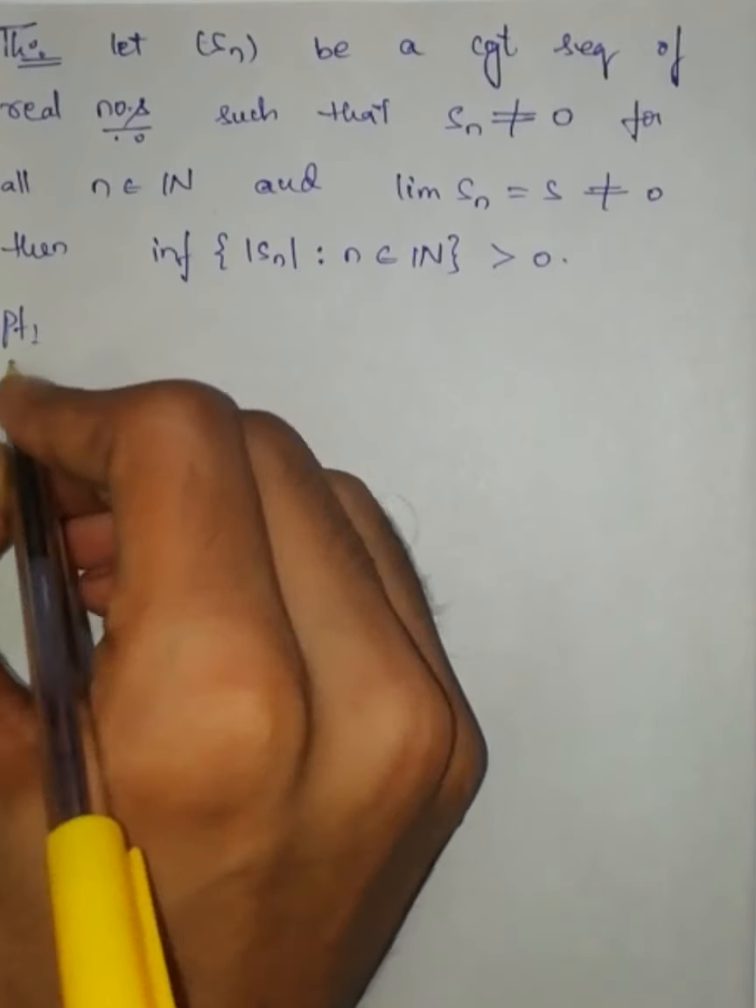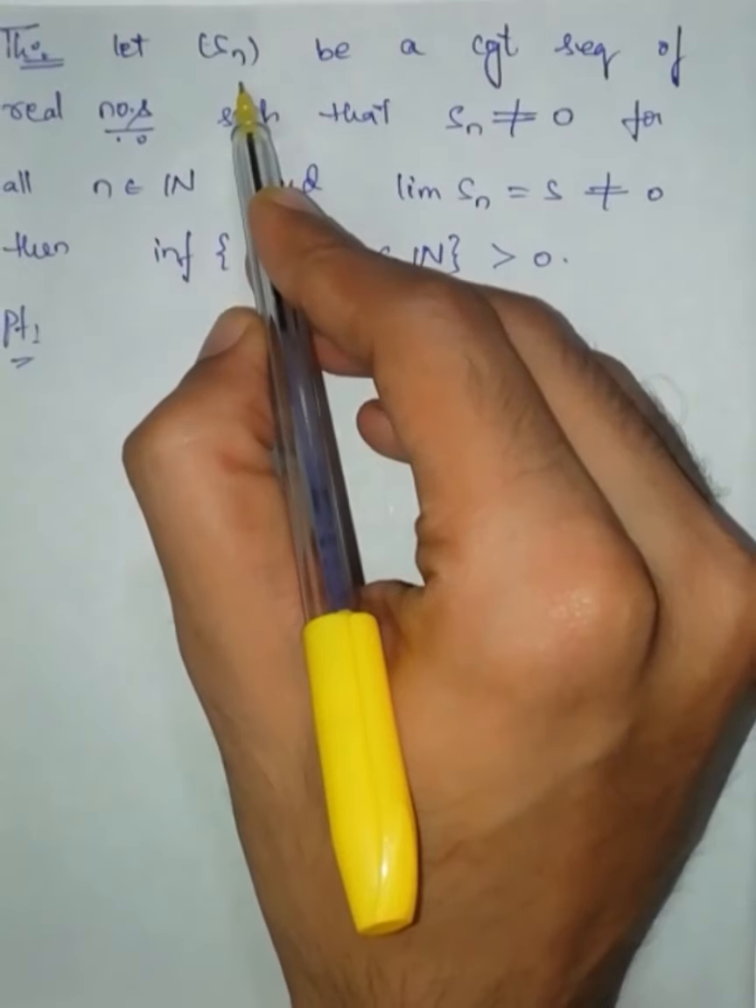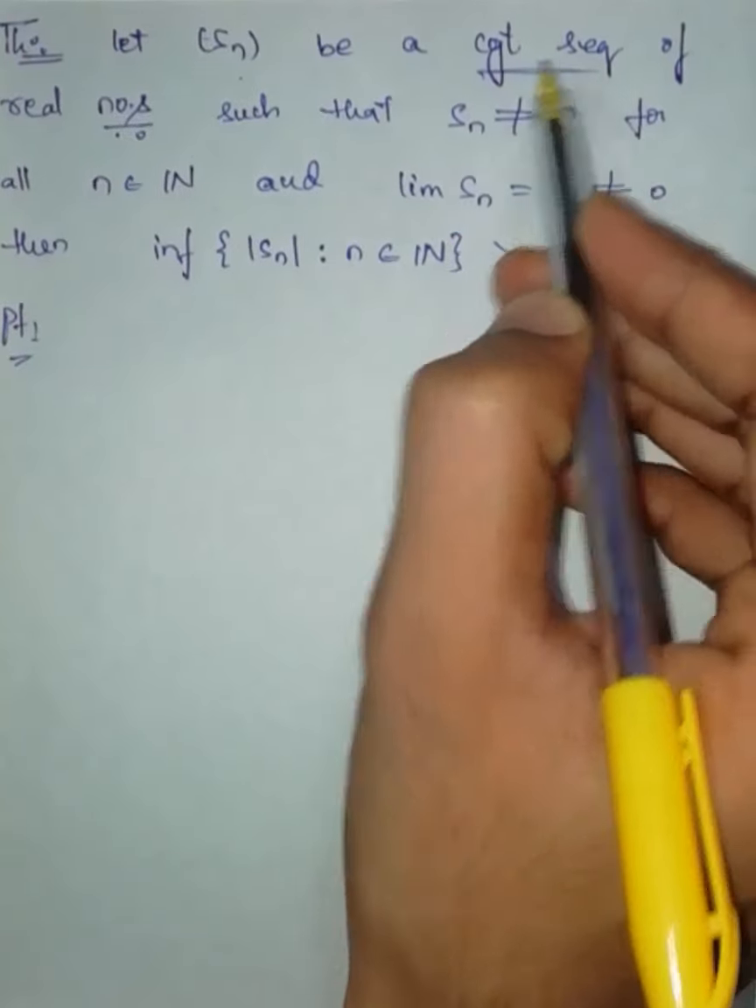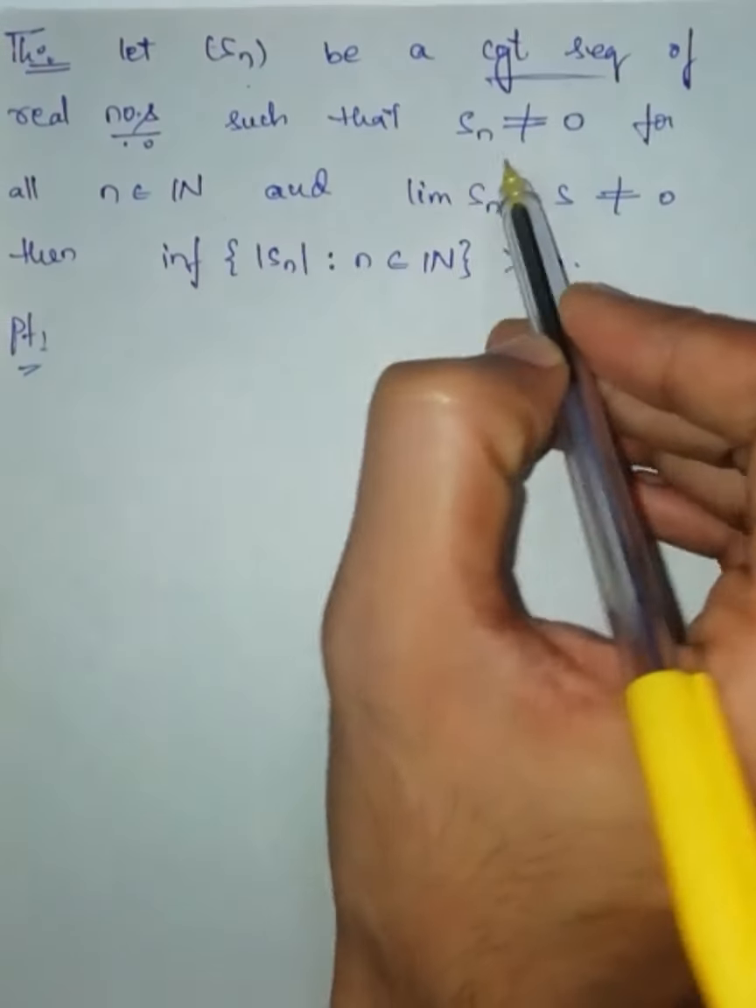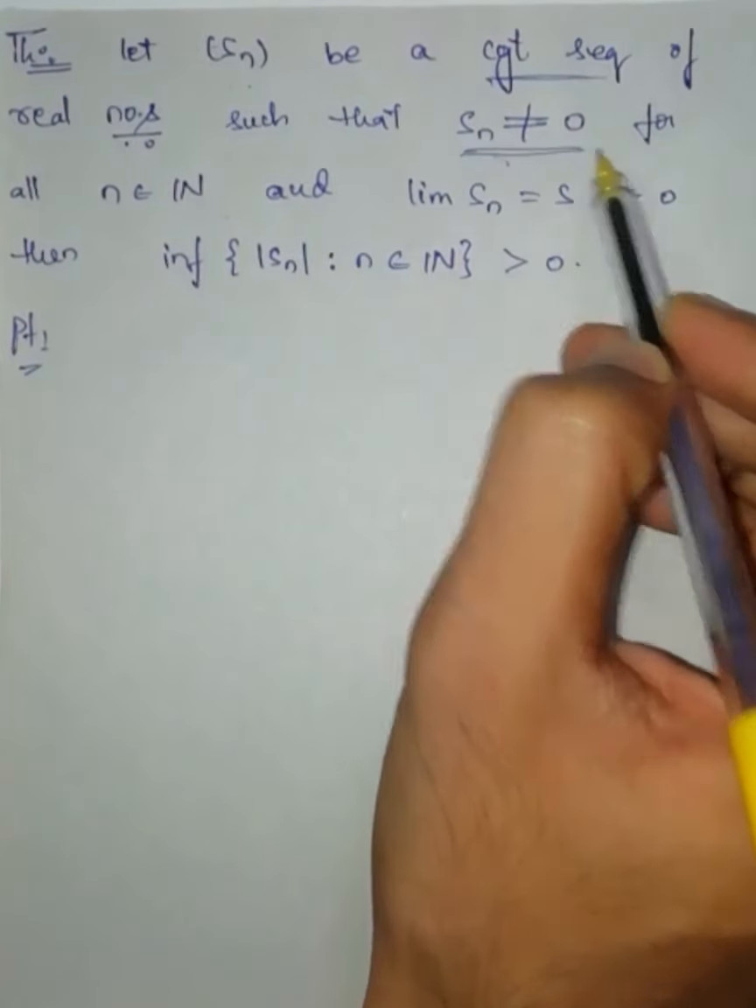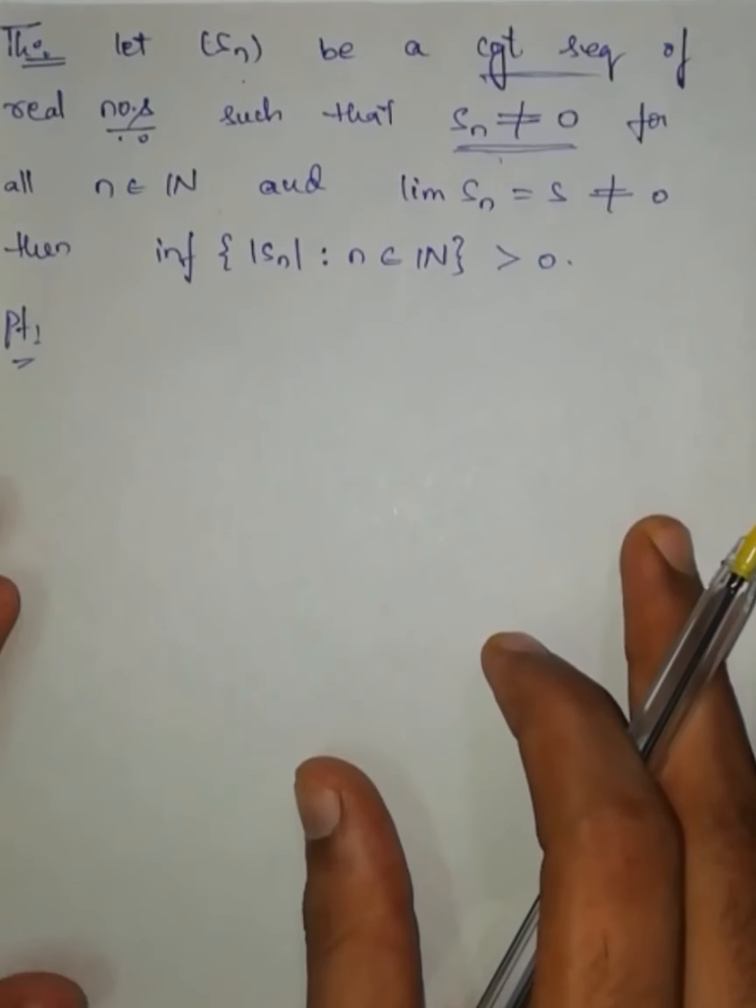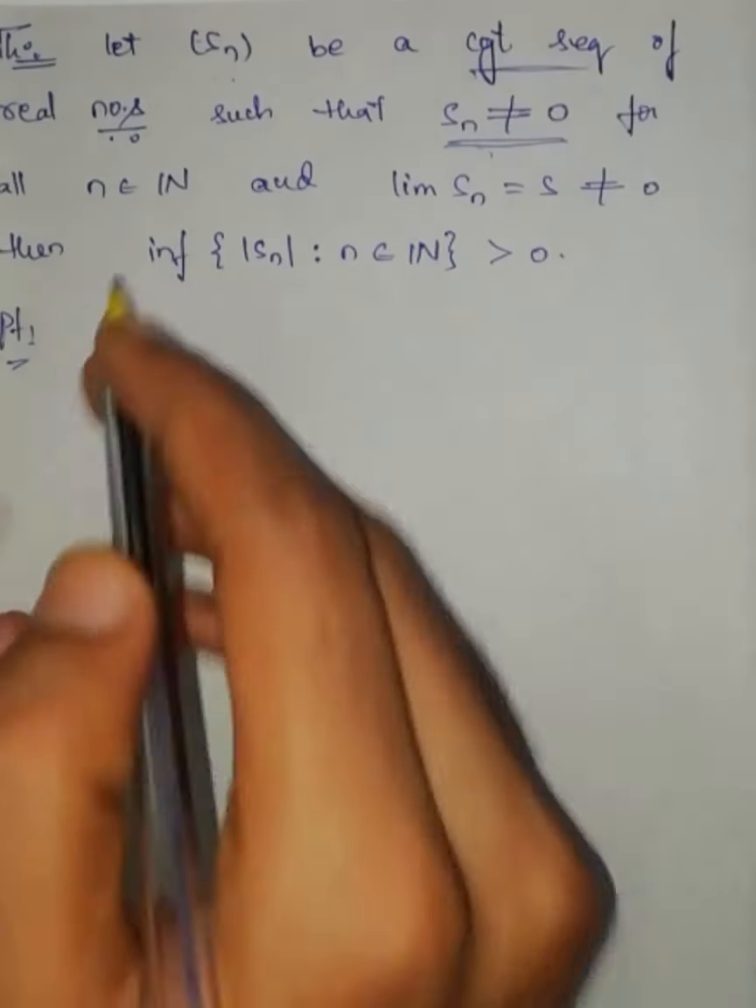Proof. What is the given? Given that the sequence Sn is a convergent sequence such that each and every term is not equal to 0.